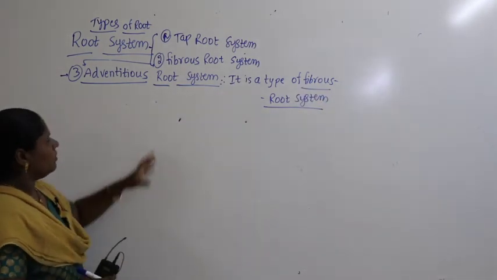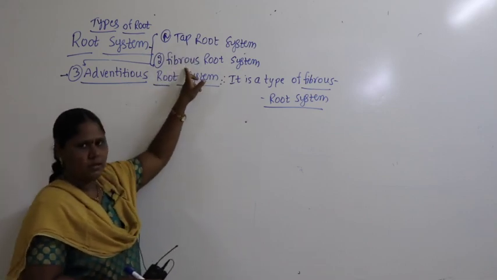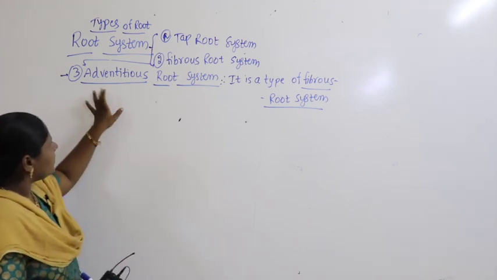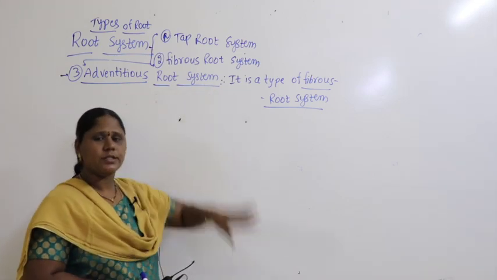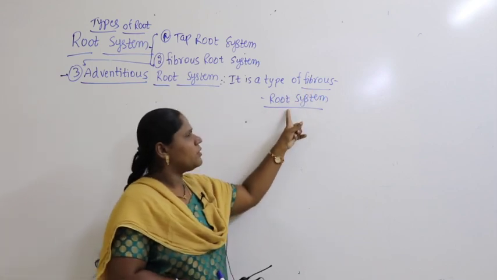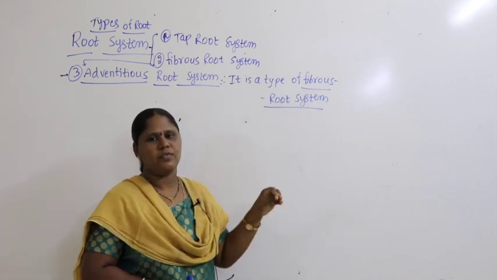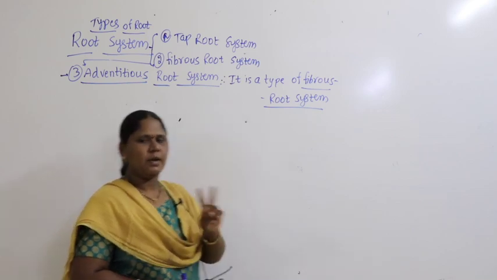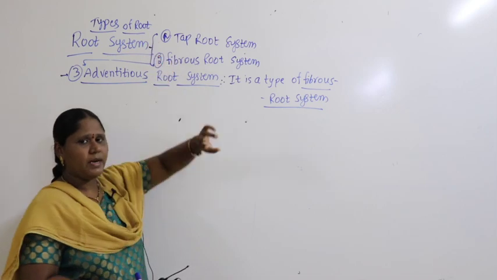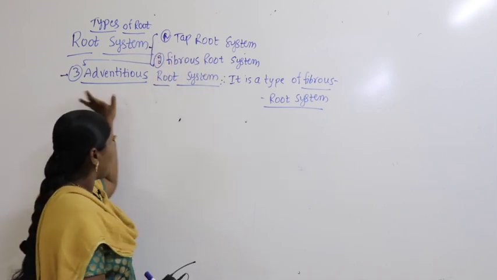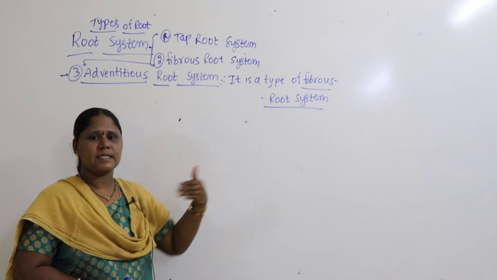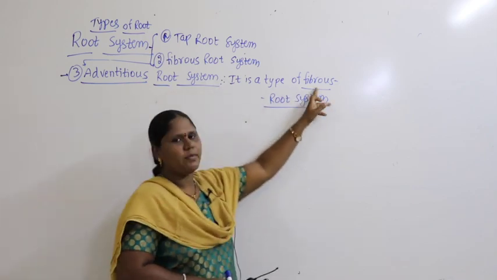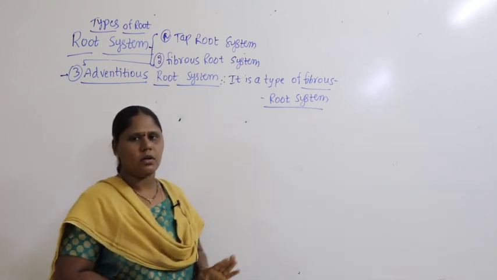Alright, so basic types are two, tap and fibrous. Adventitious we find in few plants. If you take this adventitious root system, it's also a type of fibrous root system, but with slight modifications. That's why we write basic types are two, but in some plants along with them we also find adventitious root system. Why are we discussing adventitious root system later? Because it is a type of fibrous root system.